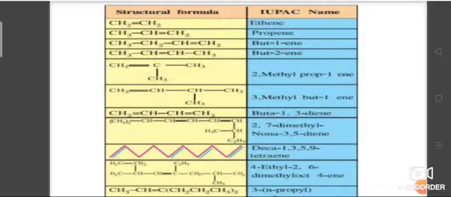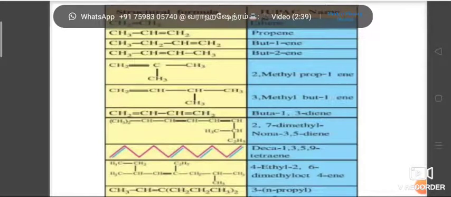Here n means 1, which would give CH2, which does not exist as a stable compound. So n is 2, giving C2H4, the first stable member of the alkene series. Its common name is ethylene, and the IUPAC name is ethene. The IUPAC names of certain other compounds are given, so you can go through them.